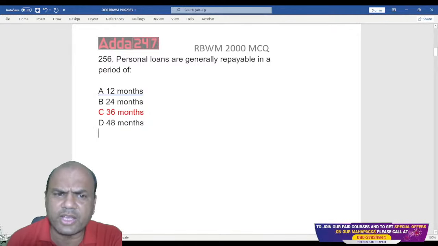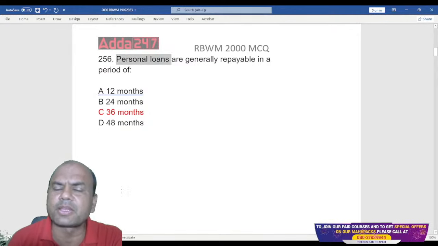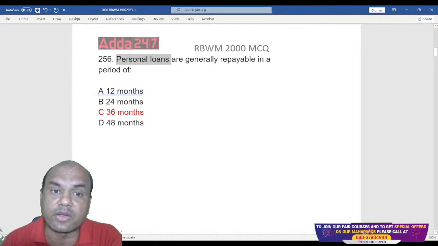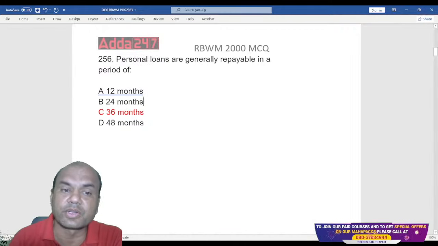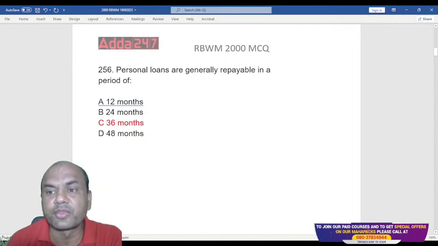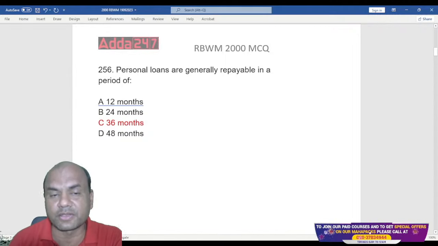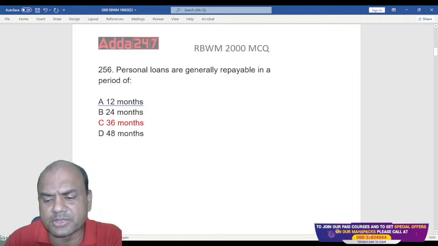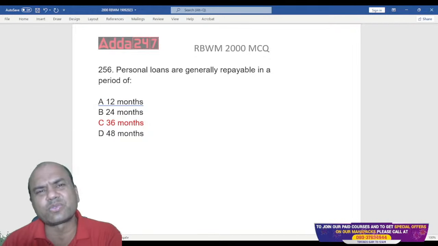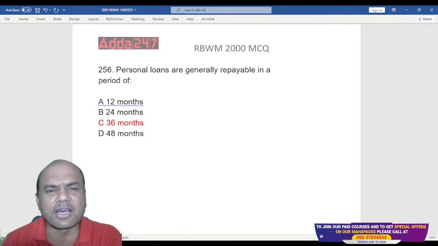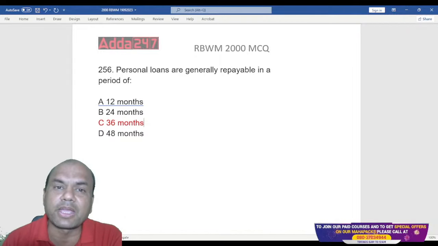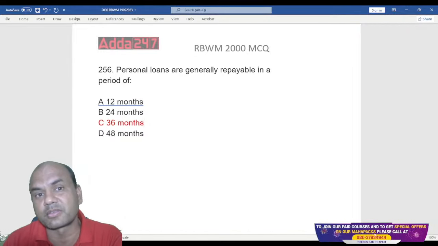Okay. Do we take any security on personal loans? Type in the comment section. Is it compulsory for us to take any security for the personal loans? What do you say? Is it compulsory? No, not at all compulsory. You can just give the personal loan like that only, without any security. Some banks do ask for some FD, some bike, some car, something as a collateral, but that depends on bank to bank and on the credit score of that customer.